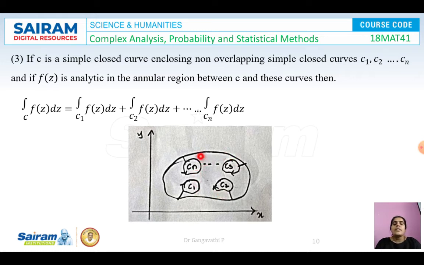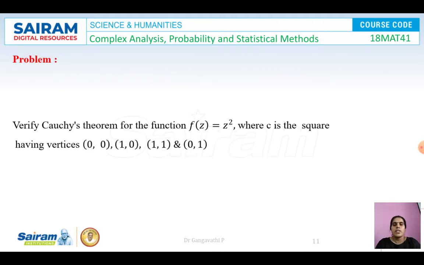So the integral over this entire curve C is going to be the sum of integrals over C1, plus the integral over C2, and so on up to Cn. So that is what is your third consequence. And based on this theorem and the consequences, we shall see a few problems so that you can understand it in a better way.